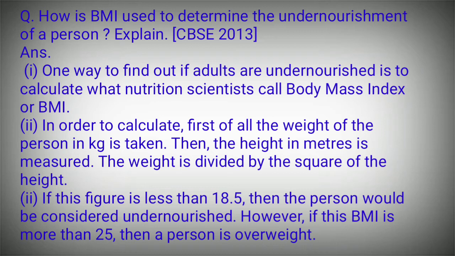If this figure is less than 18.5, then the person would be considered undernourished. However, if this BMI is more than 25, then a person is overweight.